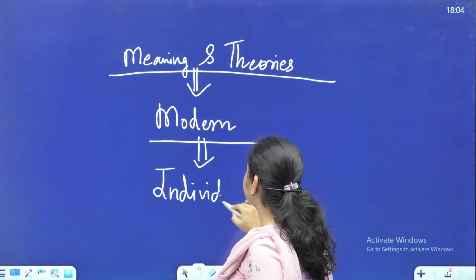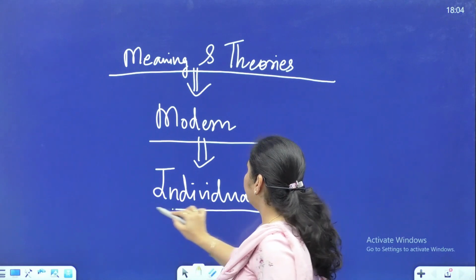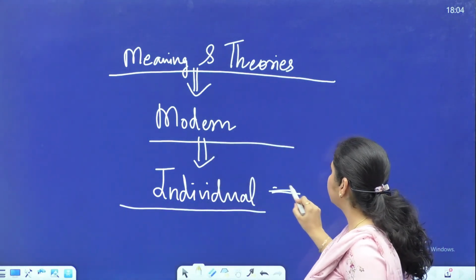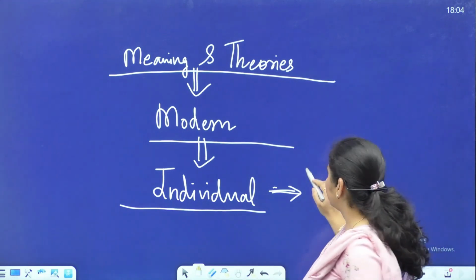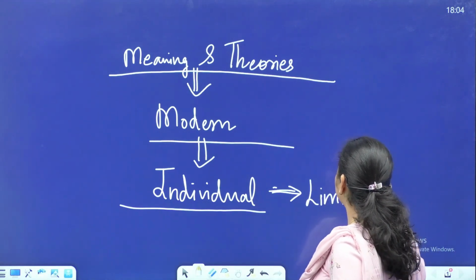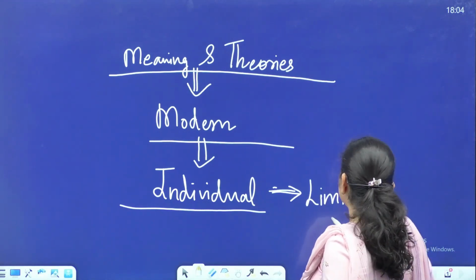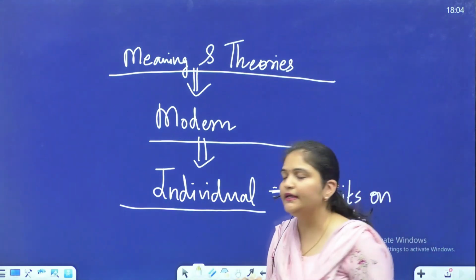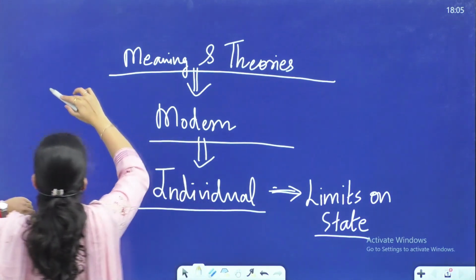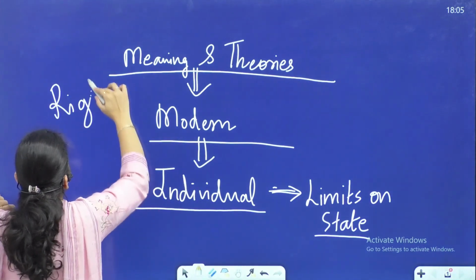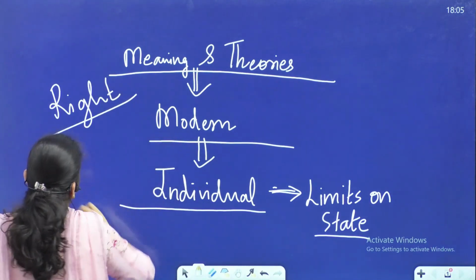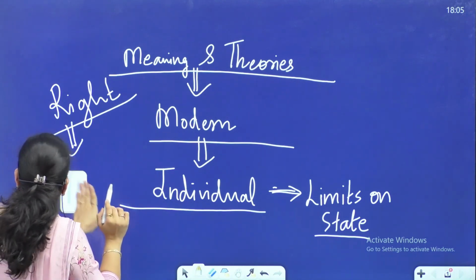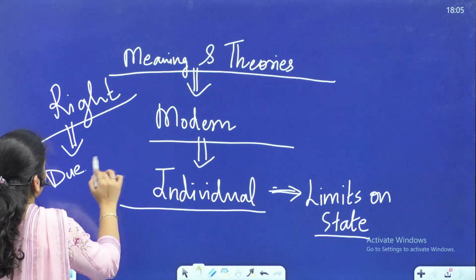Now there is more depth. And when we talk about the rights of an individual, it means we talk about limitations on the state. So it is the limits on the state. But what is a right in itself? So a right in itself is what is due to somebody. What is due to somebody. And due on what basis? What is the basis of being due something?